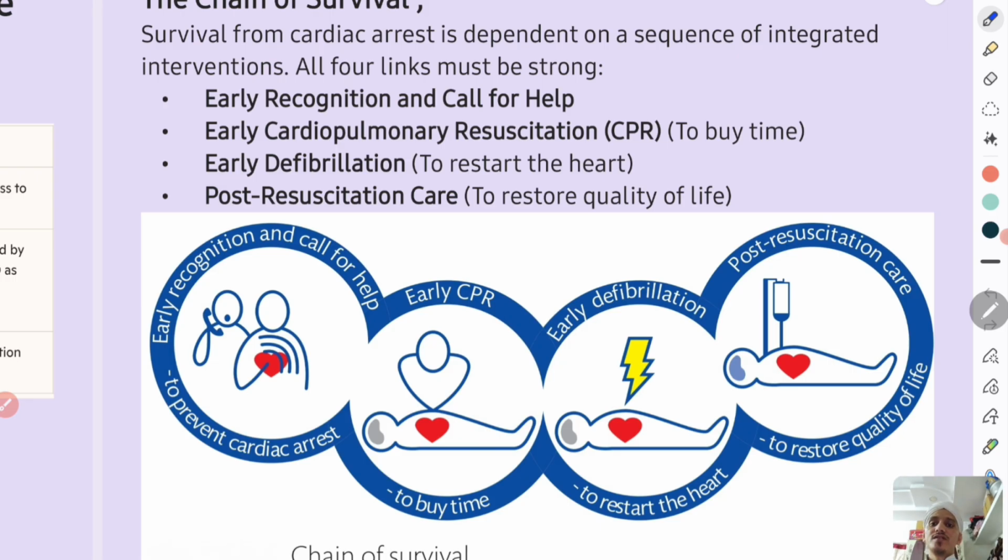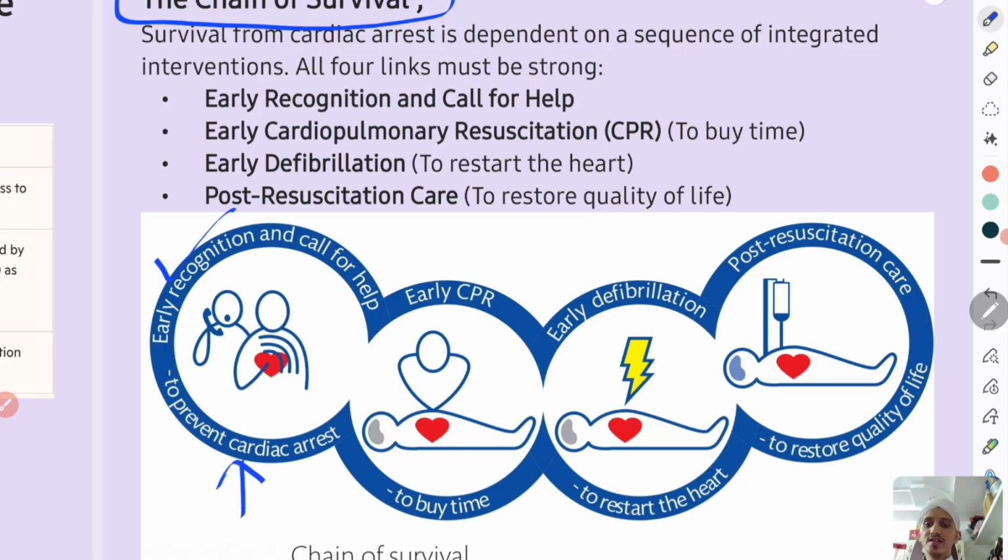So to take the patient back to life, we need to maintain a chain known as the chain of survival. Survival from cardiac arrest is dependent on a sequence of integrated interventions. These are 4 links actually. These all must be strong. First is early recognition and call for help. This is to prevent cardiac arrest.